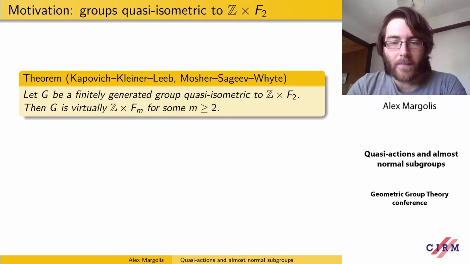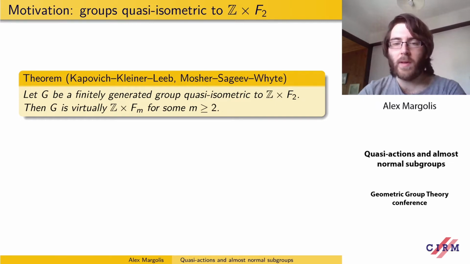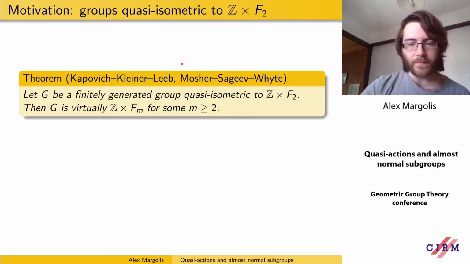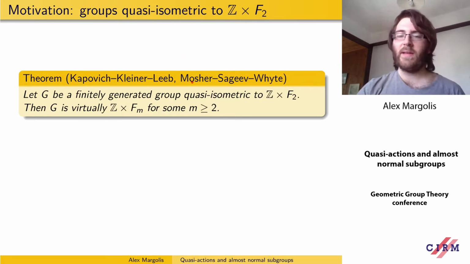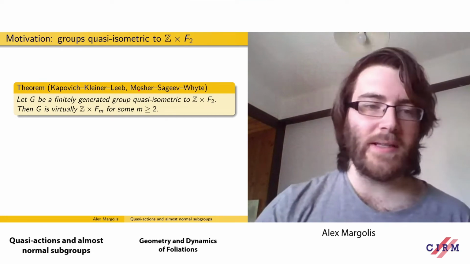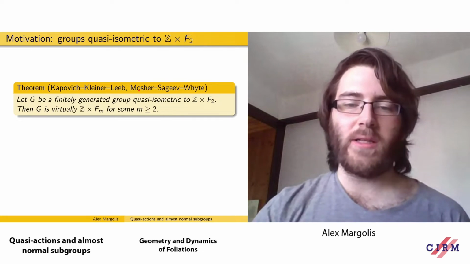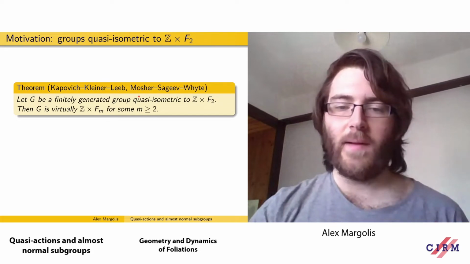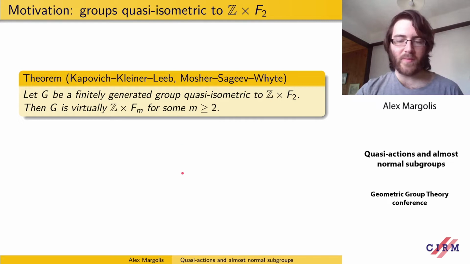It says the following: if we have a finitely generated group quasi-isometric to a product of Z with a non-abelian free group, then the group is virtually Z times a non-abelian free group. So this class of groups is QI rigid. And in general, splitting as a direct product or even having an interesting infinite normal subgroup isn't a QI invariant. This is illustrated most strikingly by the Burger-Mozes groups, which are quasi-isometric to a product of two non-abelian free groups, but they're simple. So they don't split as direct products, they don't have any normal subgroups.